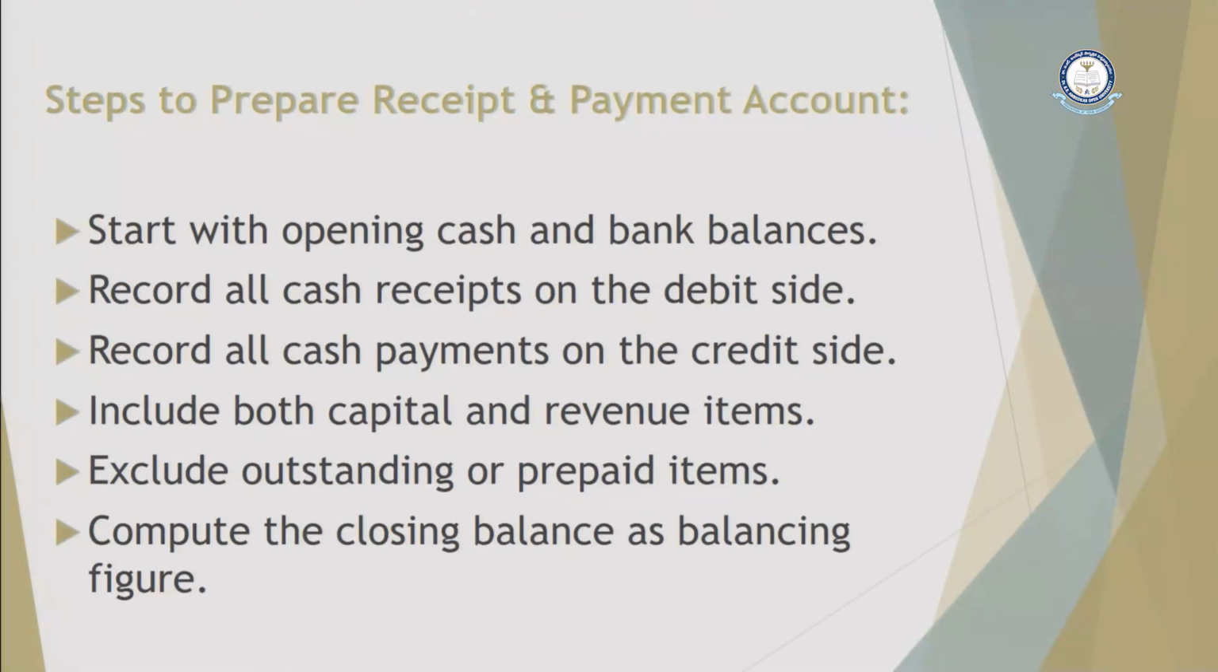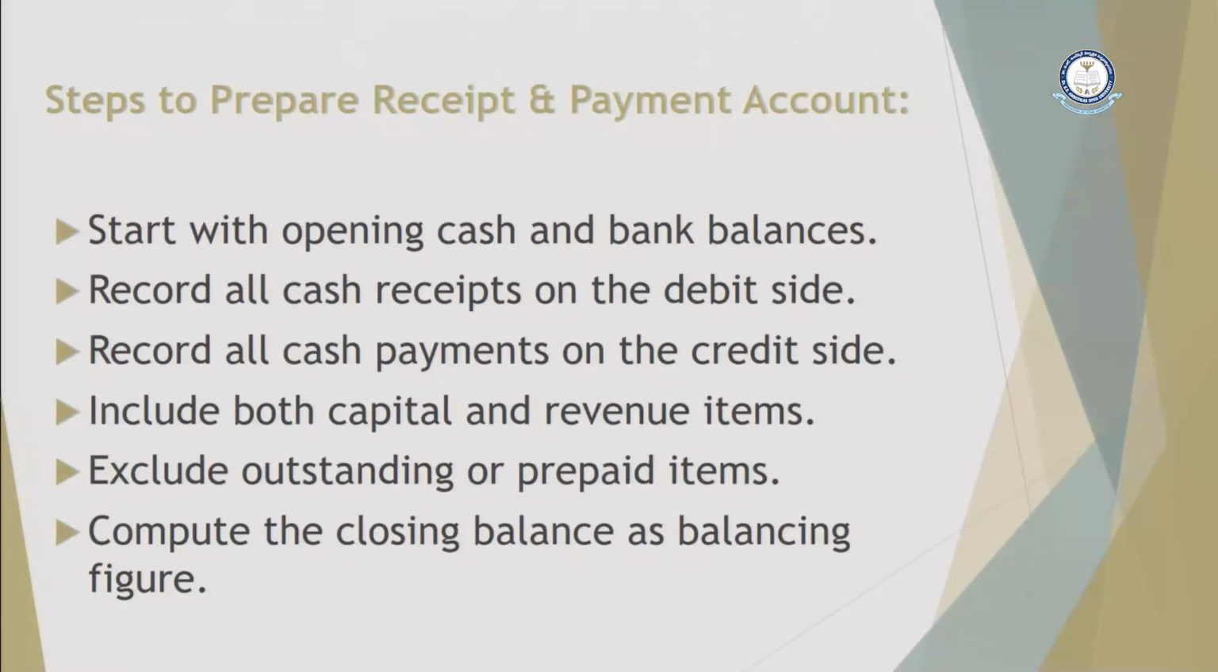Now let's see what the steps are which we have to keep in mind, or how we can prepare the receipt and payment account. As we know, it is very similar to a cash and bank account. So we are going to prepare a ledger account of two sides, debit and credit side. Debit side will be for all the receipts, credit side will be for all the payments. First we have to give the opening transaction, that is cash and bank balances. We need to write what our cash and bank balances are.